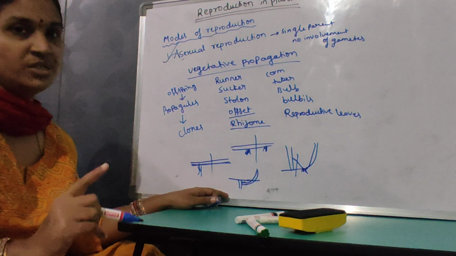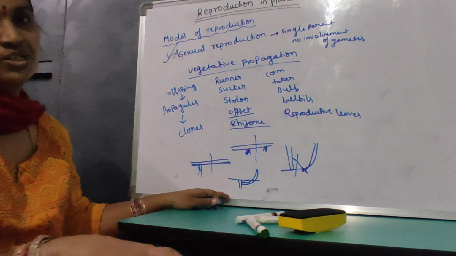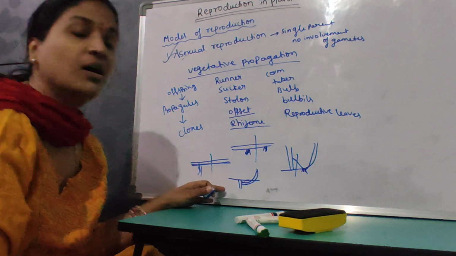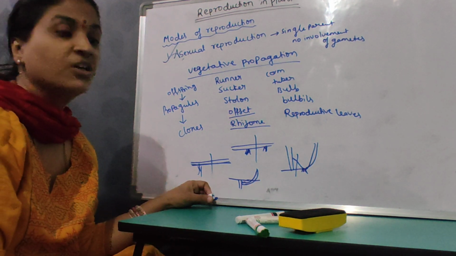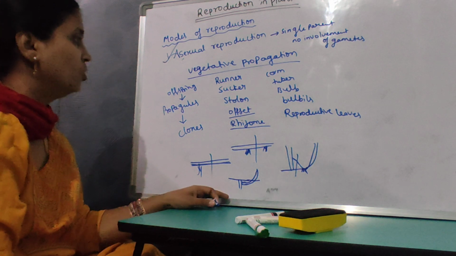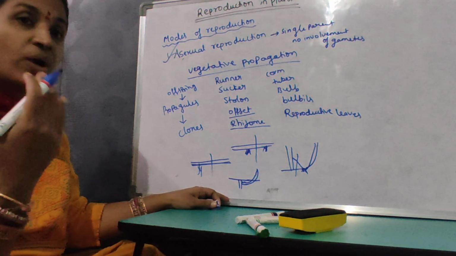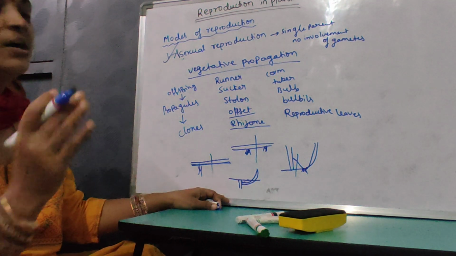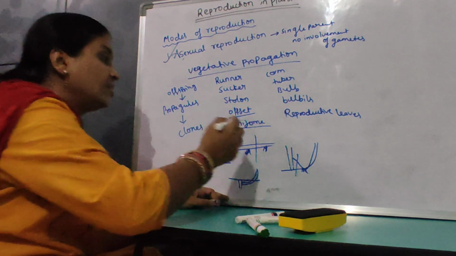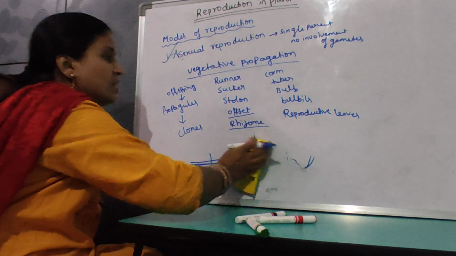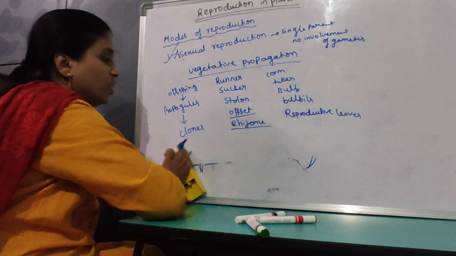Rhizome is an underground stem modification which grows horizontally. Examples are Curcuma longa, ginger, Zingiber officinalis, all those things. And how can we differentiate it from the root? By the presence of nodes and internodes. At the nodes, what happens? At the nodes, the adventitious roots are going to arise.